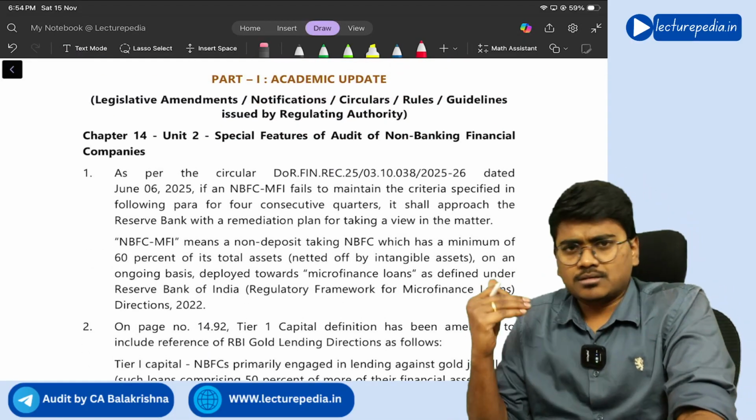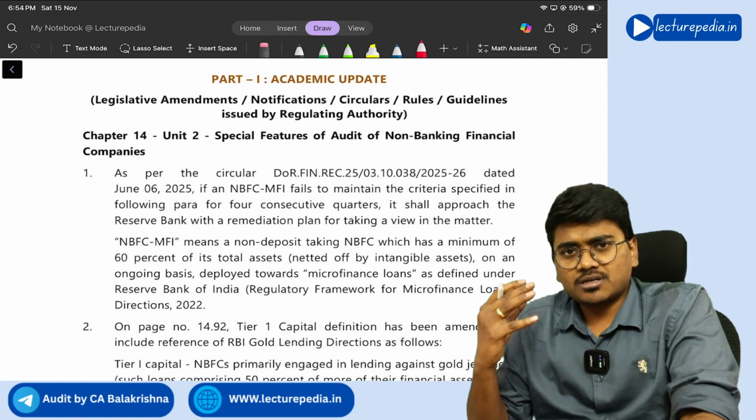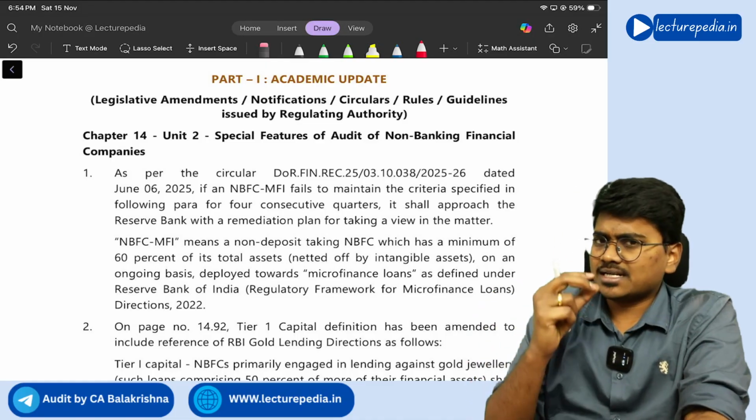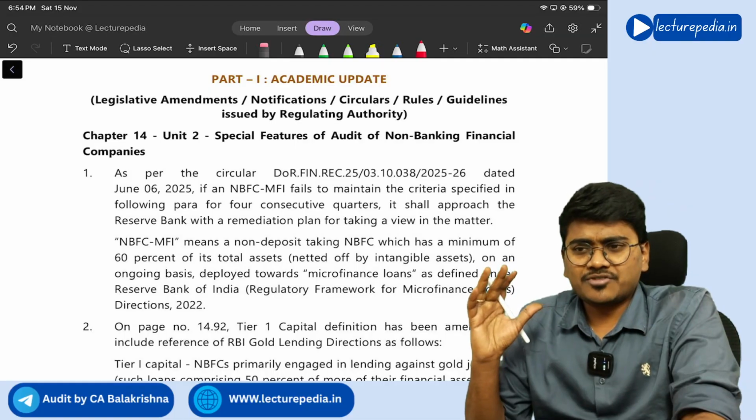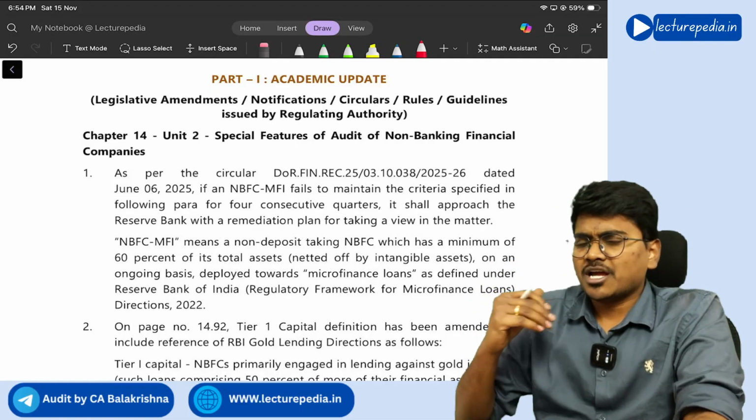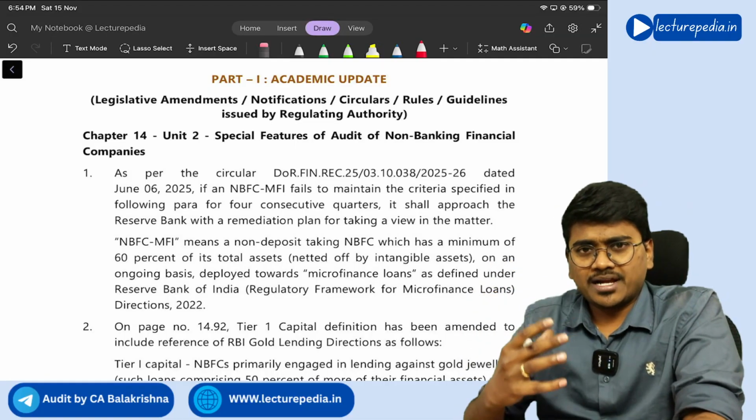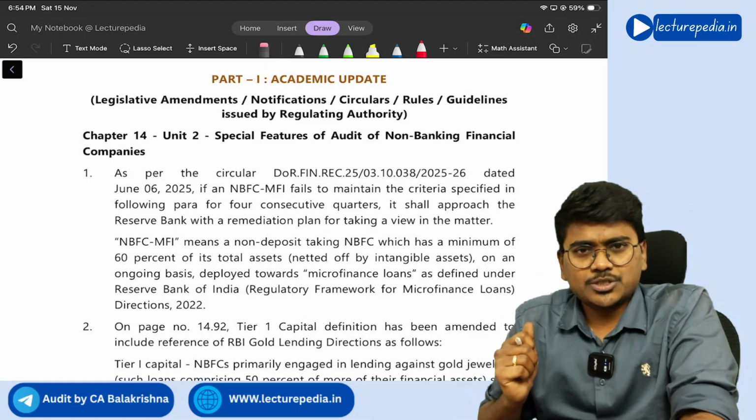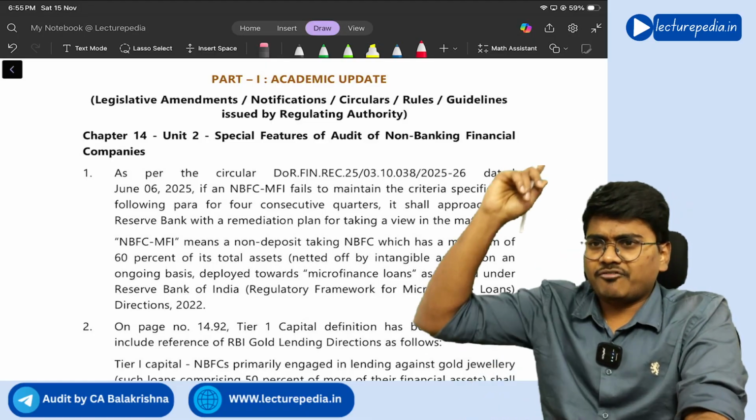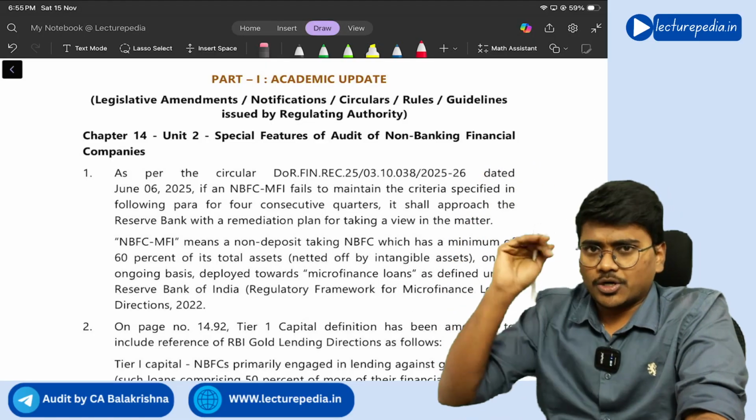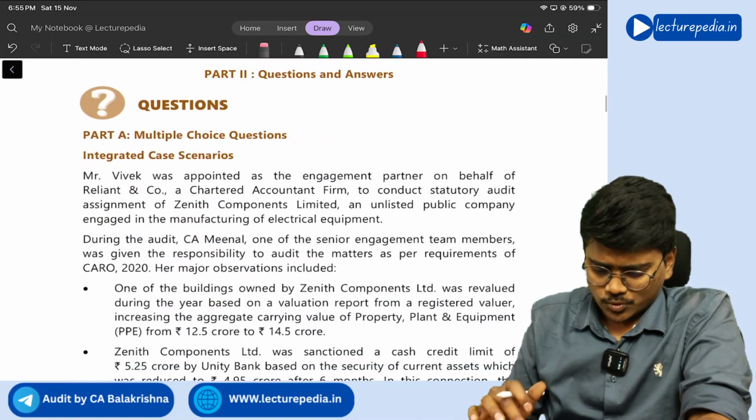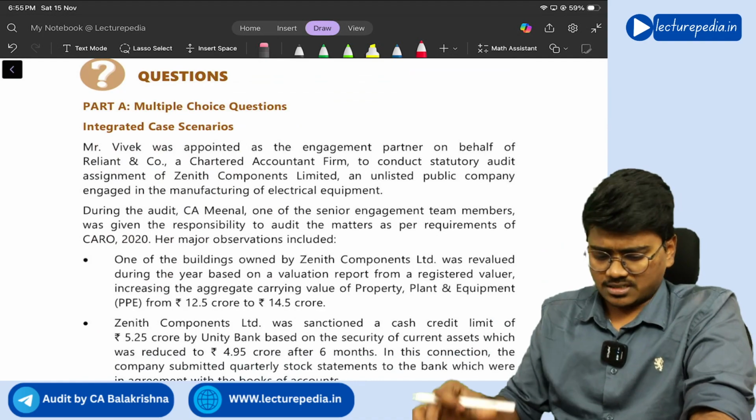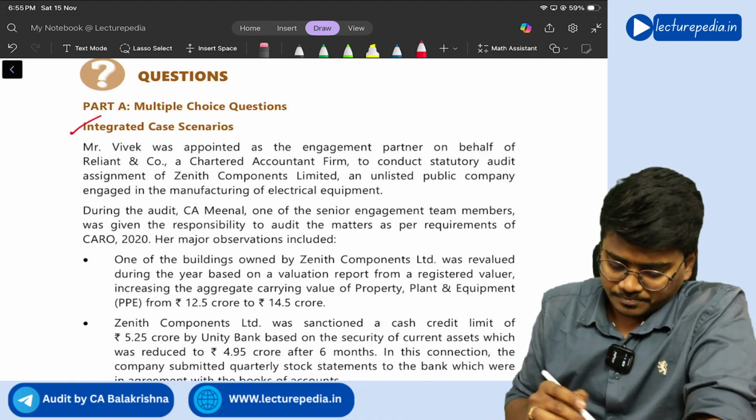So if you observe, for the Jan 26 attempt, there are certain minor amendments that the Institute has given through this RTP, which I have already explained in a separate amendment video. The video you can find here in the i button. Okay. Yes. So starting with MCQs, first a case scenario based MCQ.